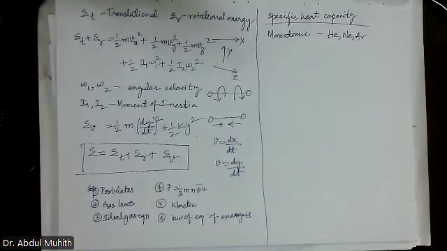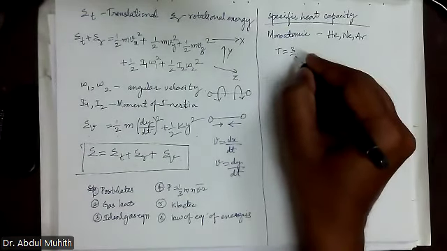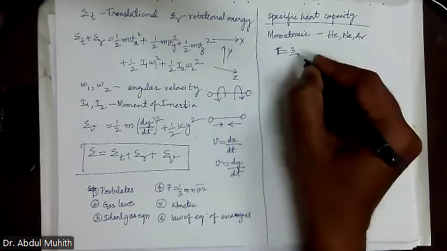They are all zero group elements or inert gases. Now, for monatomic gases, the molecule and atom are the same. So the average energy of the molecule is 3 by 2 kBT.